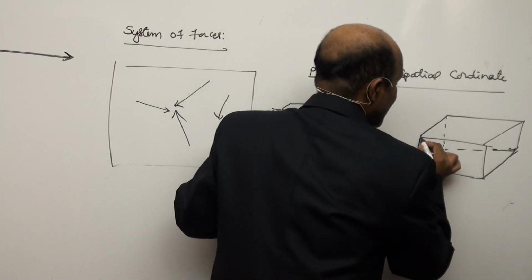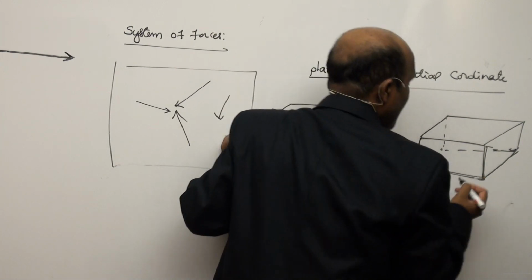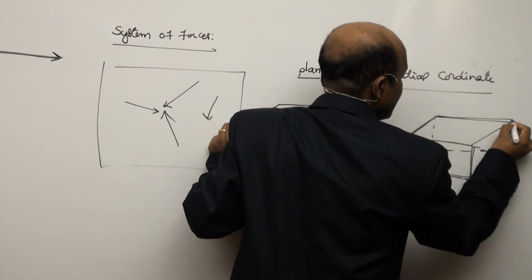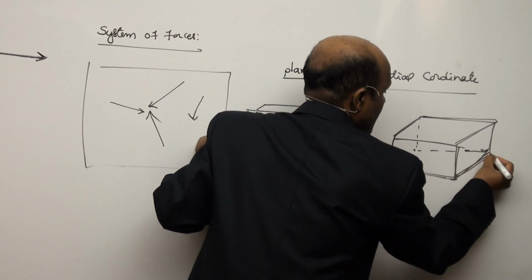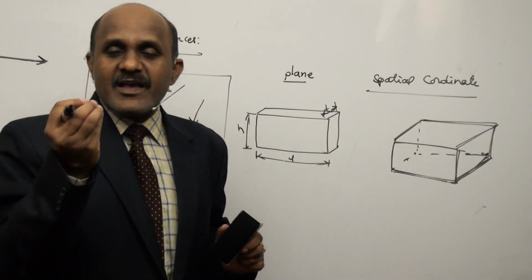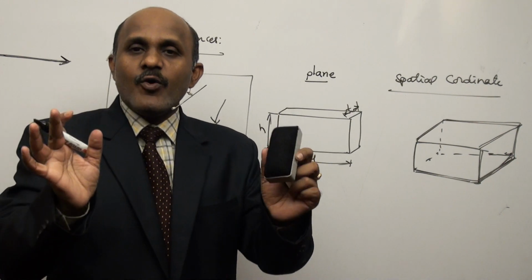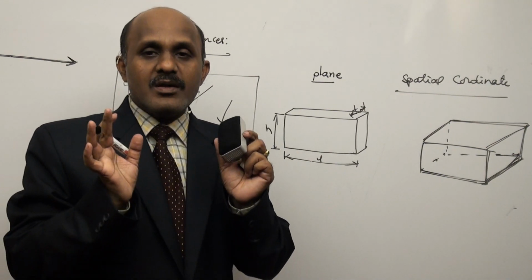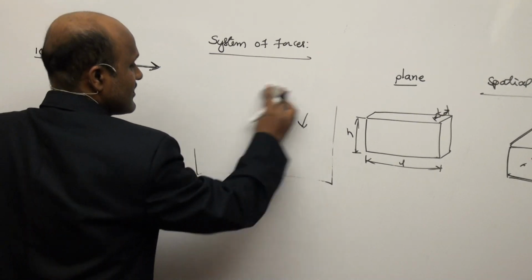When this plane is vertical, this is a vertical plane. When this plane is horizontal, this is a horizontal plane. Again, there is a plane like this; in our concept, this is called a profile plane. So, a spatial coordinate system consists of more than one plane.